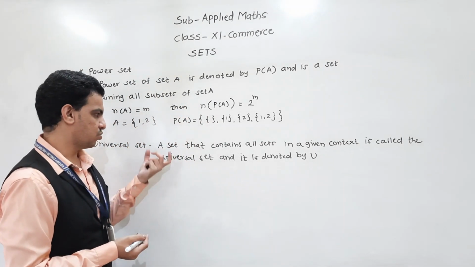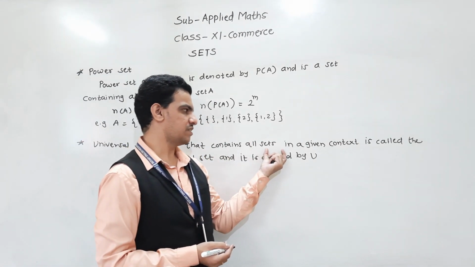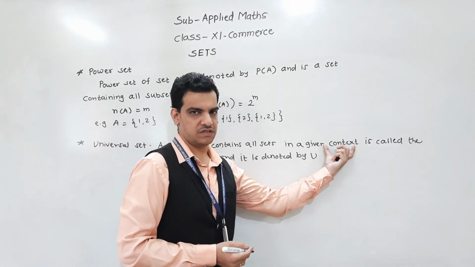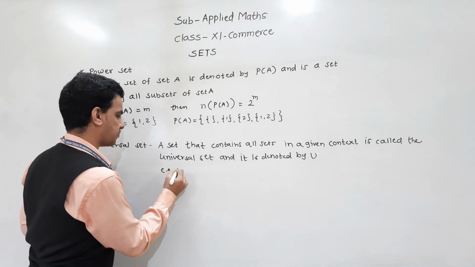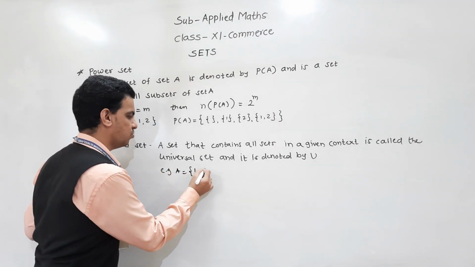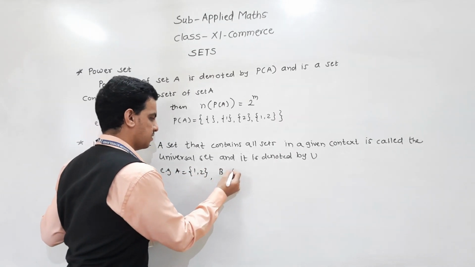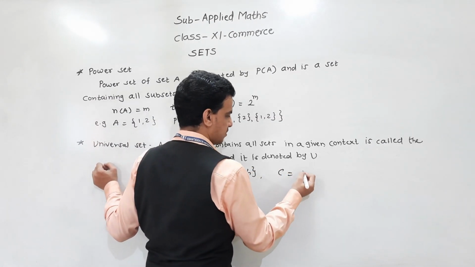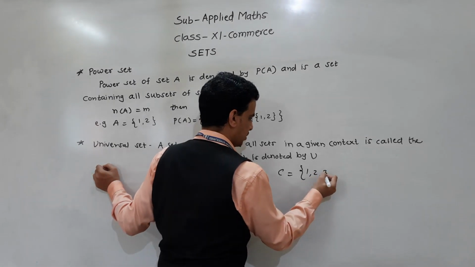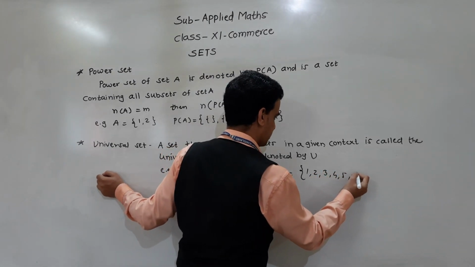Whatever example is given, that is the given context. Suppose, for example, A is {1, 2}, B is {3, 4} and suppose C is {1, 2, 3, 4, 5, 6}.